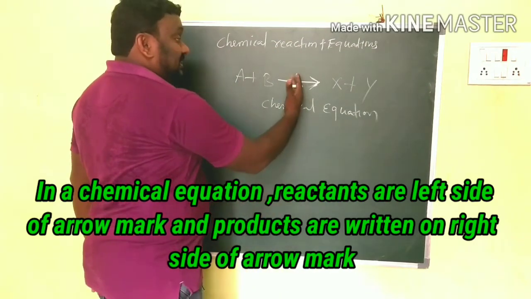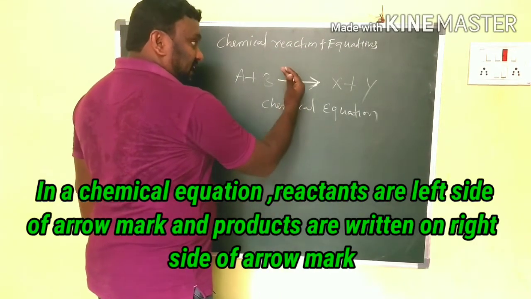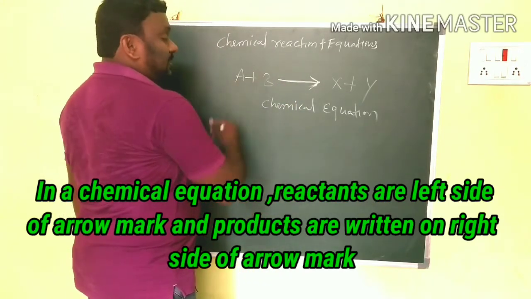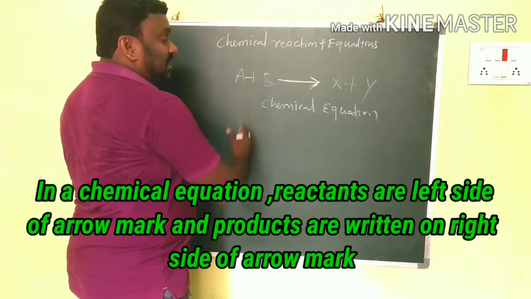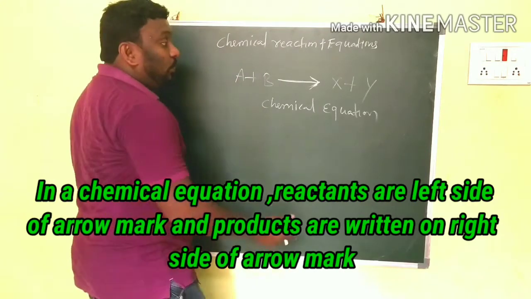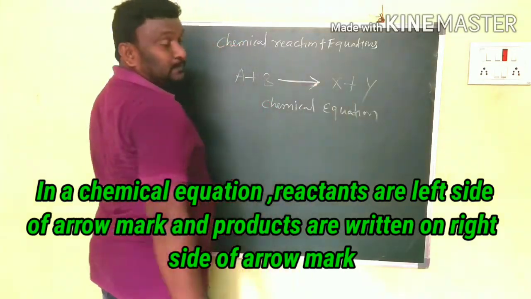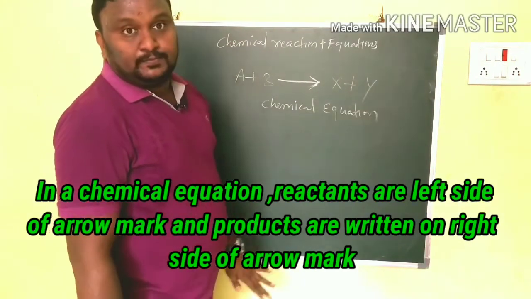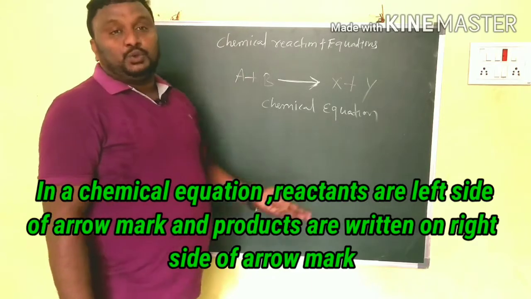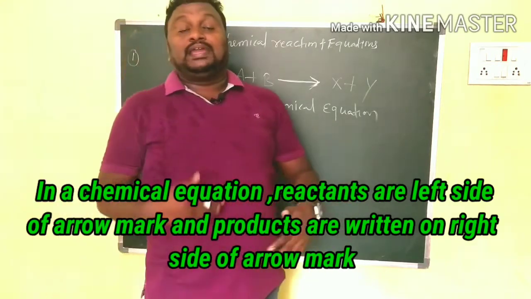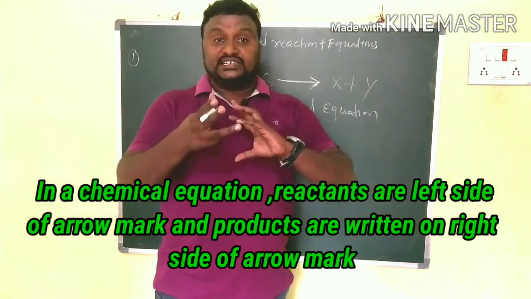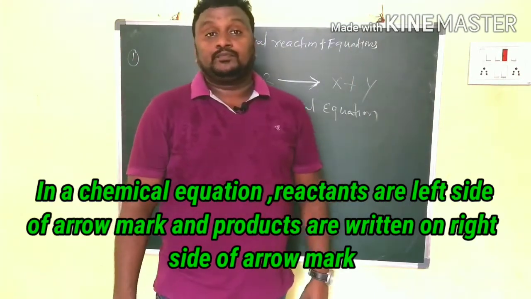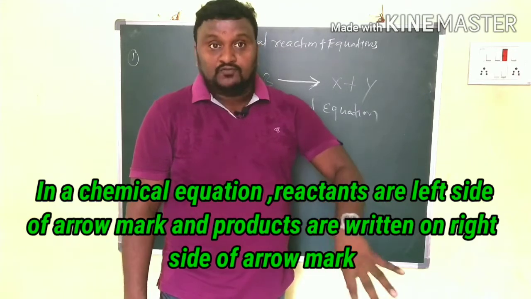On the LHS of the arrow, what do you have? A and B. When A and B are combined together and react, what do we get? X and Y. A plus B gives rise to X plus Y. By combining A and B we get a chemical reaction, and due to the chemical reaction X and Y are formed.